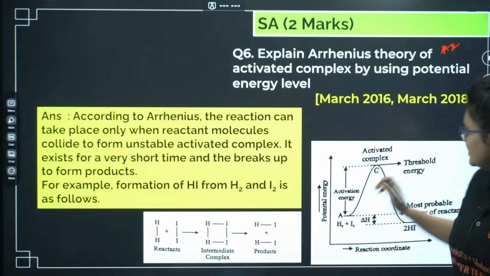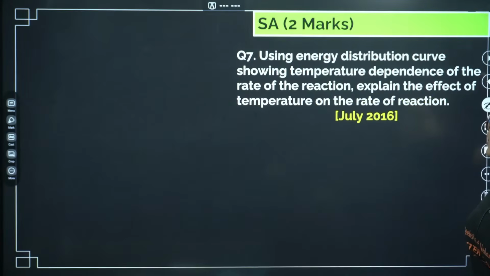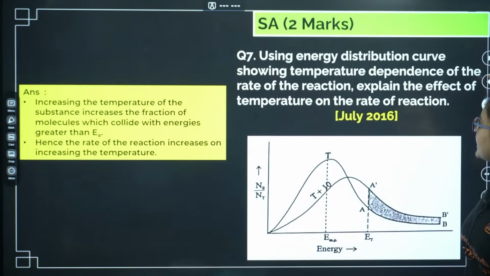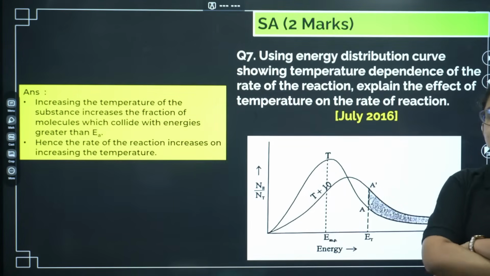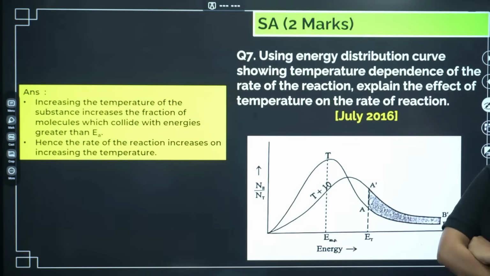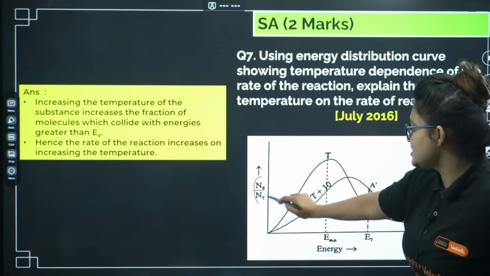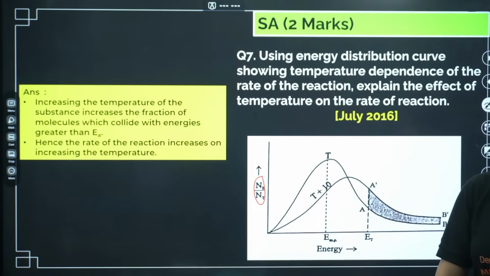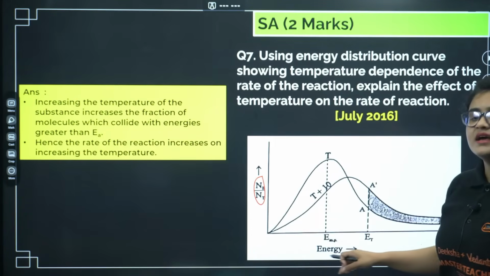Let's go ahead. Using the energy distribution curve showing temperature dependence of the rate of reaction, explain the effect of temperature on the rate of the reaction. That is nothing but the Maxwell-Boltzmann curve. Here this is the fraction of molecules, NE by NT, and here is energy.